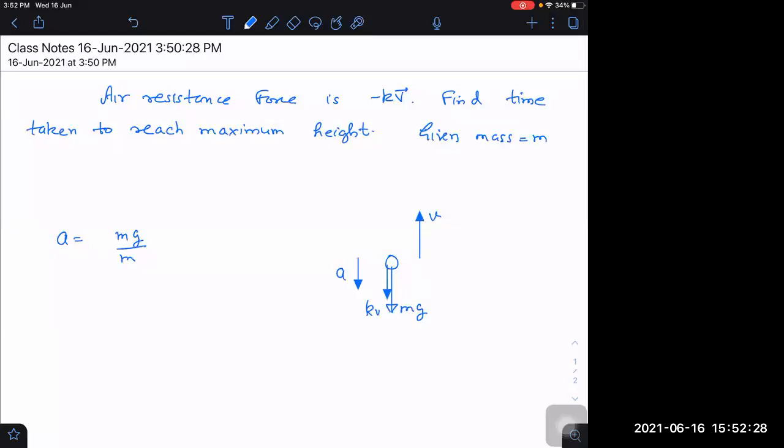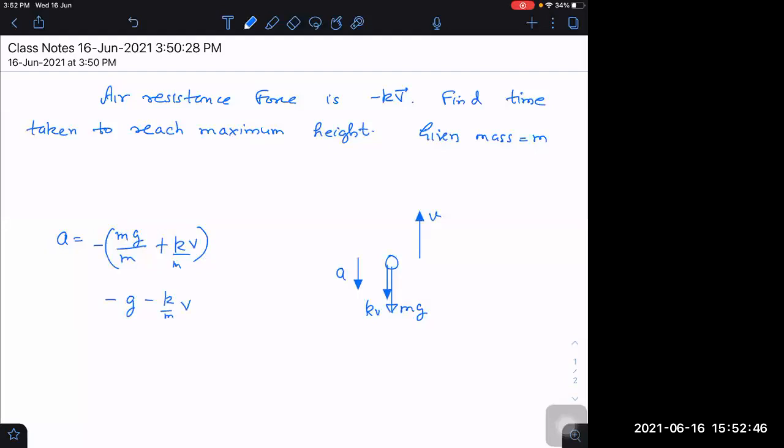So acceleration will become mg plus kv, but direction will be minus: mg by m plus kv by m. Sorry, that is minus g minus k by m into v.